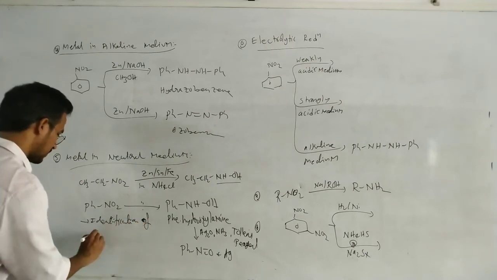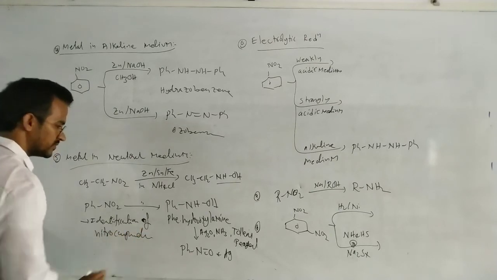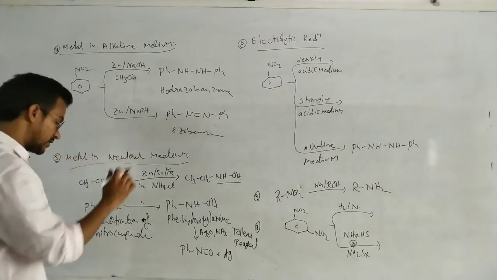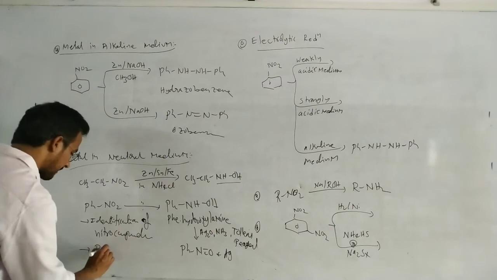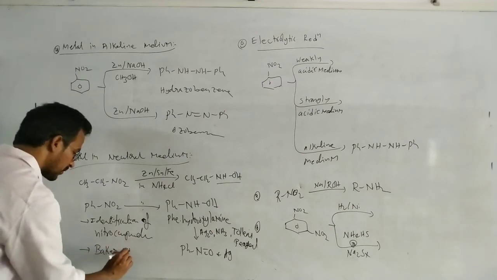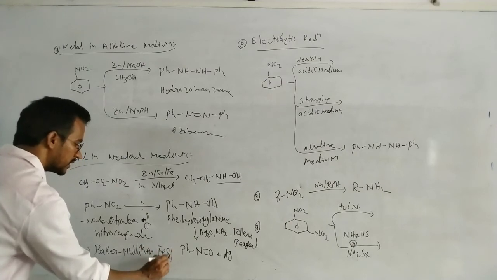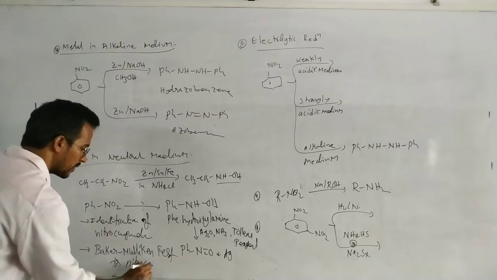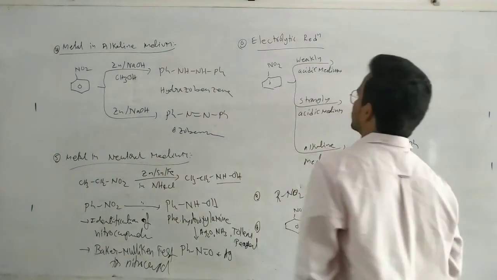Identification of nitro compounds. The sequence of these two reactions is useful for the identification of nitro compounds. This test is known as the Baker-Mulliken test for nitro compounds.